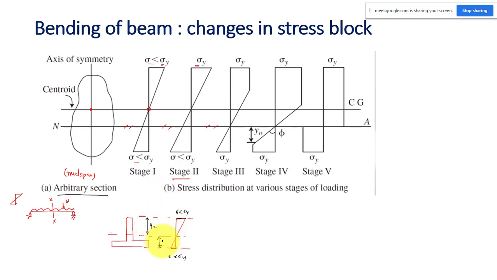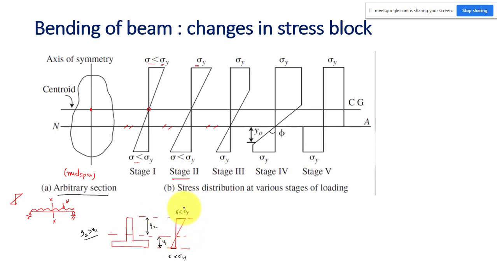Let us say this is y2 and this is y1. Obviously y2 will be more than y1 in this case. Which will reach yield first, the top fiber or the bottom fiber? Yes, the top fiber will reach the yield stress first, because y is more, so the distance is more, so this stress will always be higher.